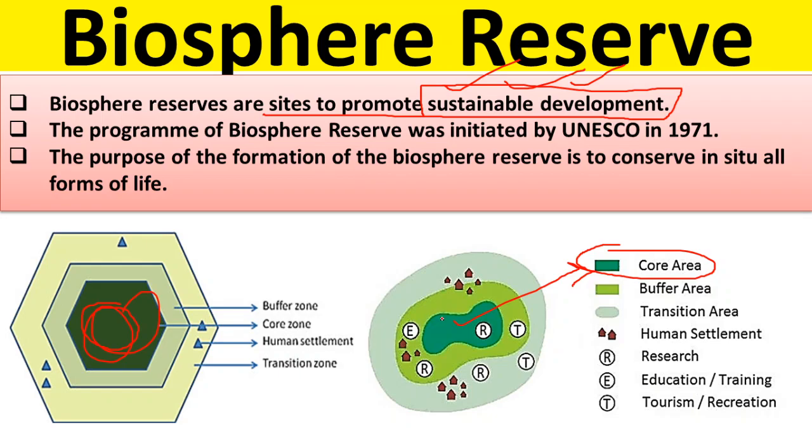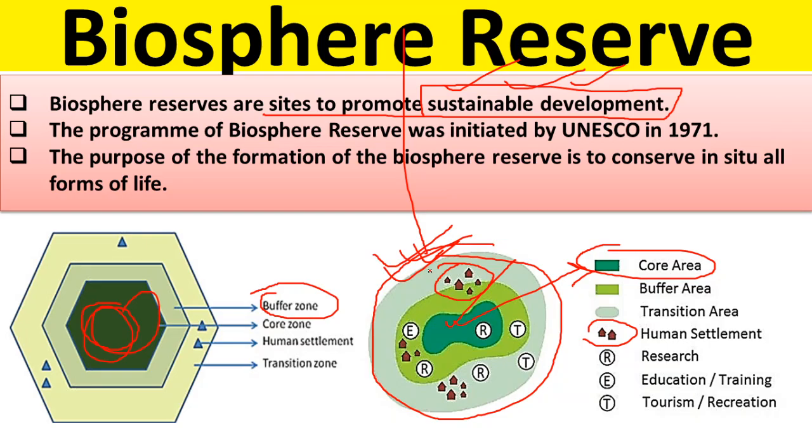The core zone is the very reserved zone. No activity will be allowed in this core area. And then there is a buffer zone, where some activity may be allowed. Then there are some transition areas, and then human settlement. You can see that there is human settlement also in biosphere reserves. So biosphere reserves try to protect the whole area, the whole ecosystem, even the people living there. You can do research, education and training, and tourism in the transition area, but not in the core area.